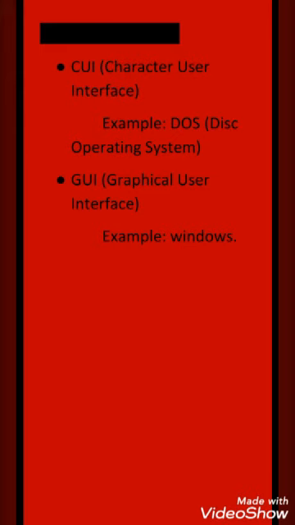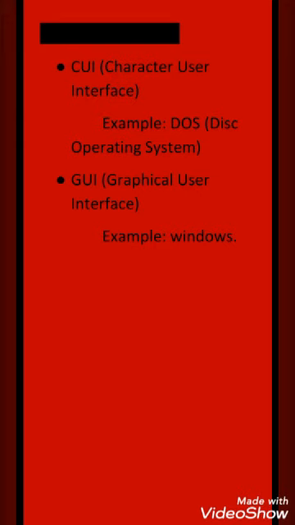In this type of user interface, each and everything we have to convey to our computer using commands only. An example is DOS, disk operating system. Through commands only we can convey our instructions or enter our inputs through this type of interface.